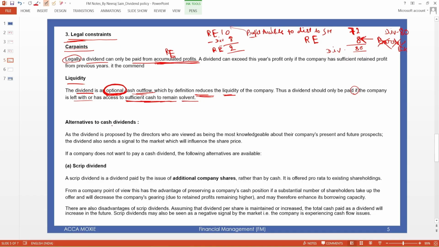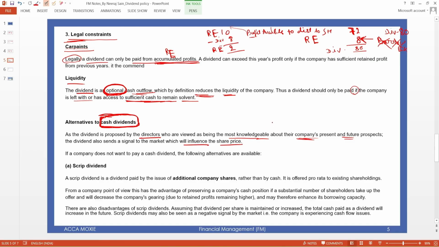Next is the alternative to cash dividend. If a company is struggling with cash and doesn't want to pay the dividend in cash, then as an alternative it can pay the dividend in any other form other than cash. A dividend is proposed by the directors, who are the most knowledgeable people about the company's present and future. So dividend sends a signal to the market that will influence the share price.